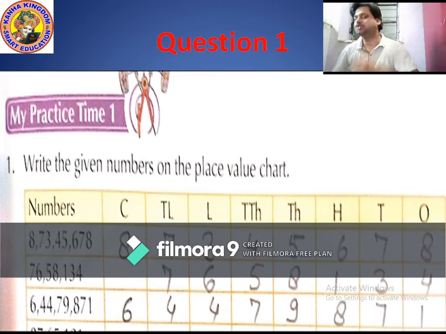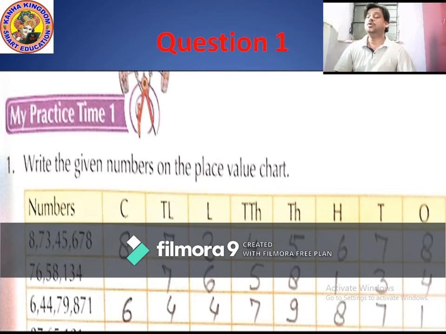Very good, crores period. And in this crore period again two place values, that is crores and 10 crores. So tell me, in crore period which number comes? Very good, 6. And I hope you all understand how to write down this number in the Indian place value chart.